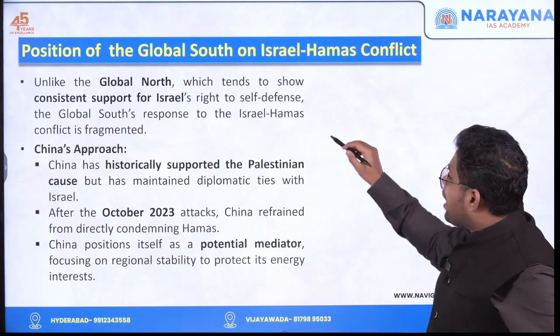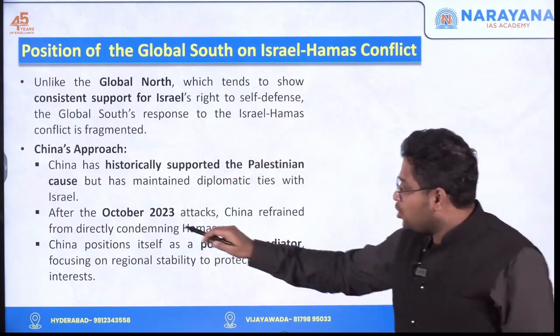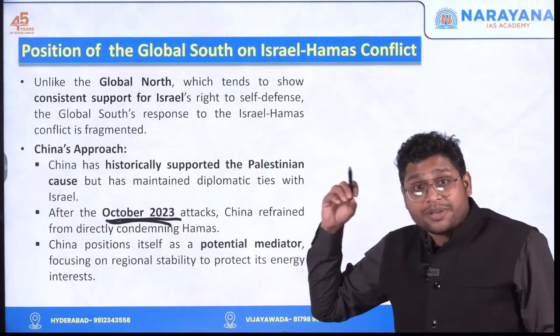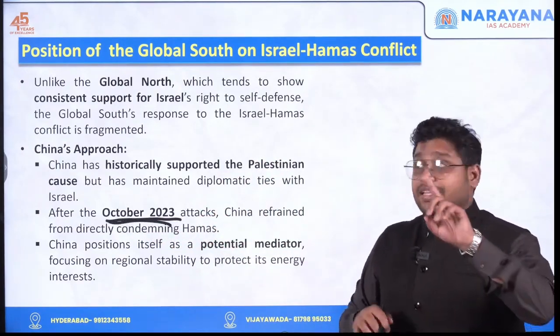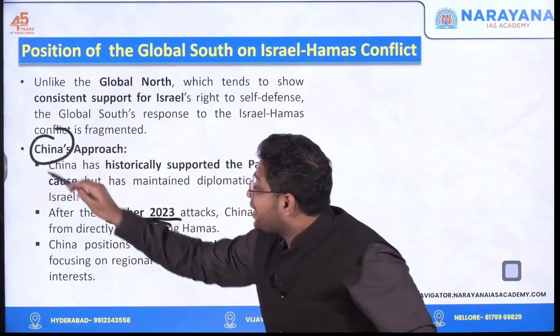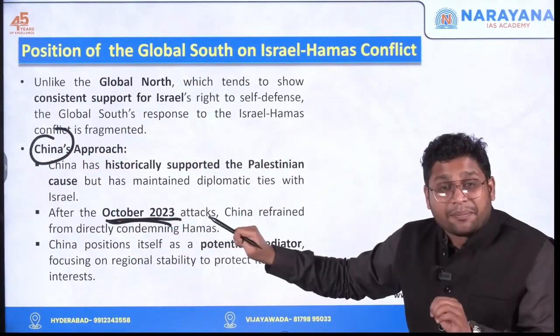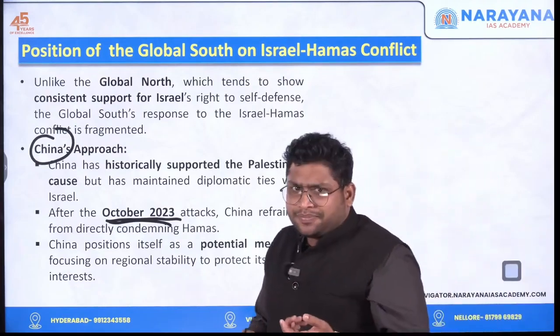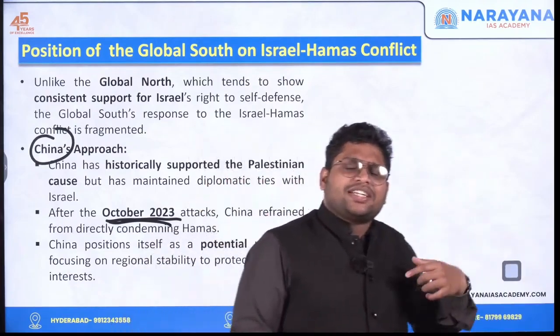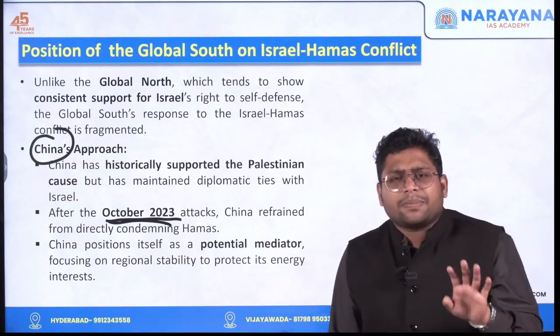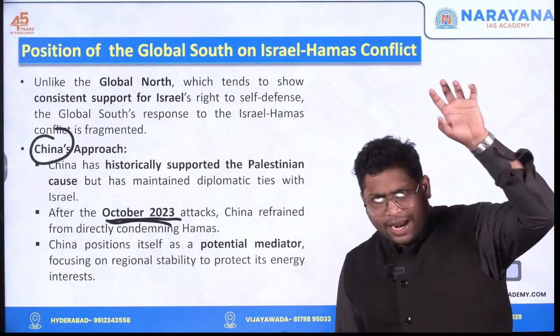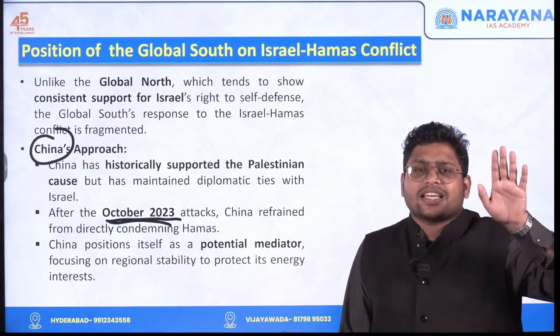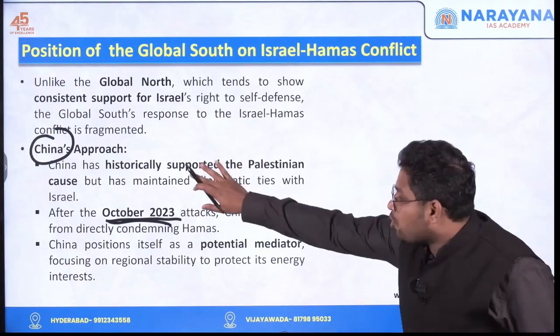So when Hamas launched missile attacks on Israel in October 2023, China did not criticize or condemn this kind of attack. Whereas India said that such a terrorist attack should not be acceptable to any country. So at that point of time, India was standing with Israel, whereas China did not condemn it.